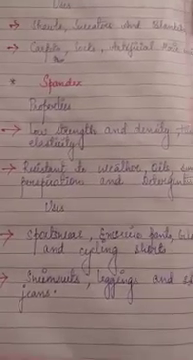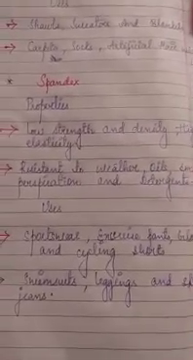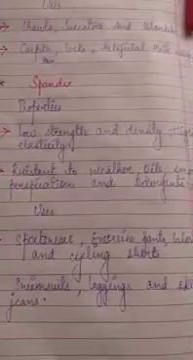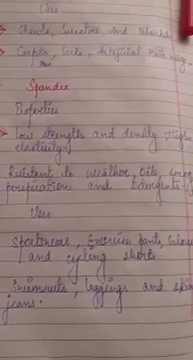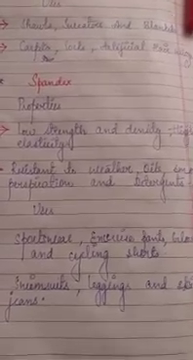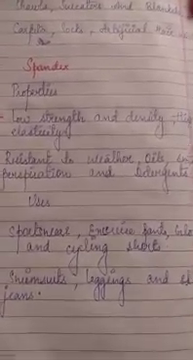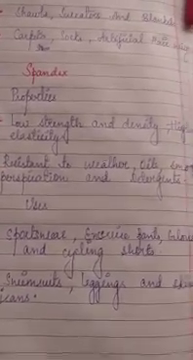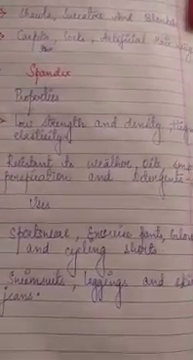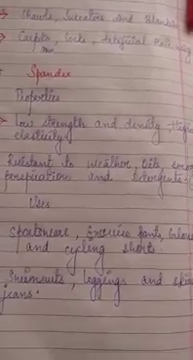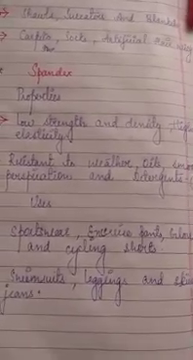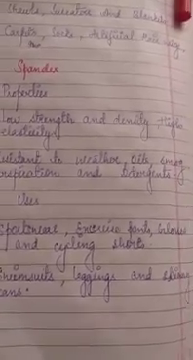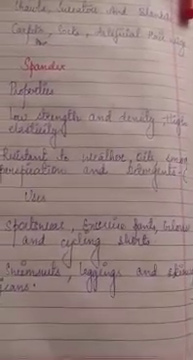Next we have to see the uses. Acrylic is used to make shawls, sweaters and blankets, since it is also known as artificial wool and it gives warmth. So we can use it to make shawls, sweaters and blankets, which are winter clothes. It is also used to make carpets, socks and artificial hair wigs.